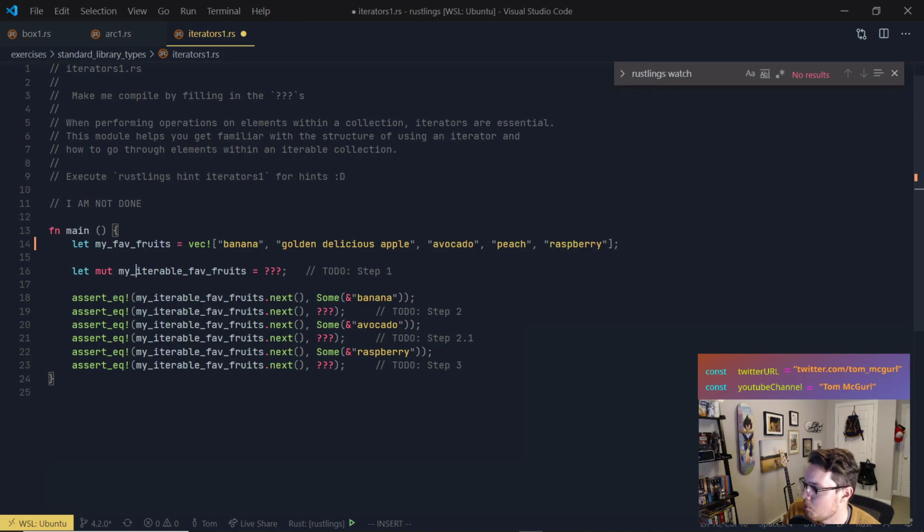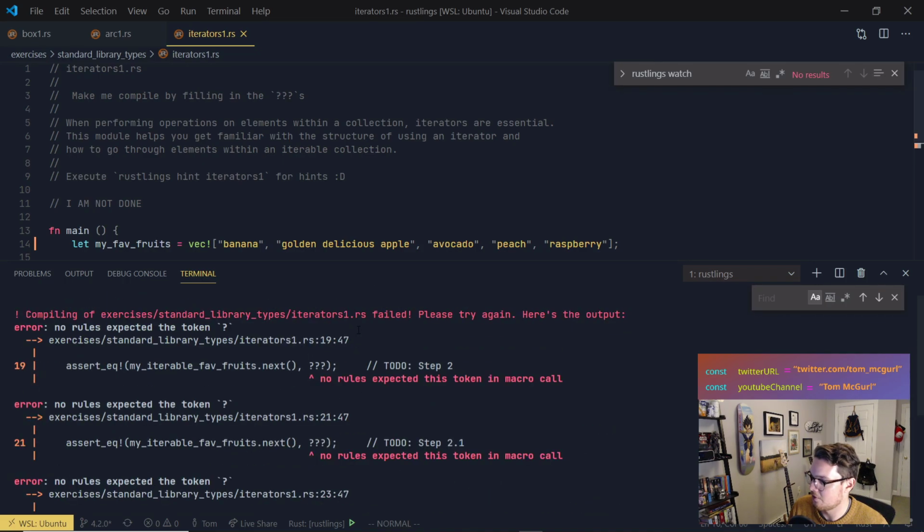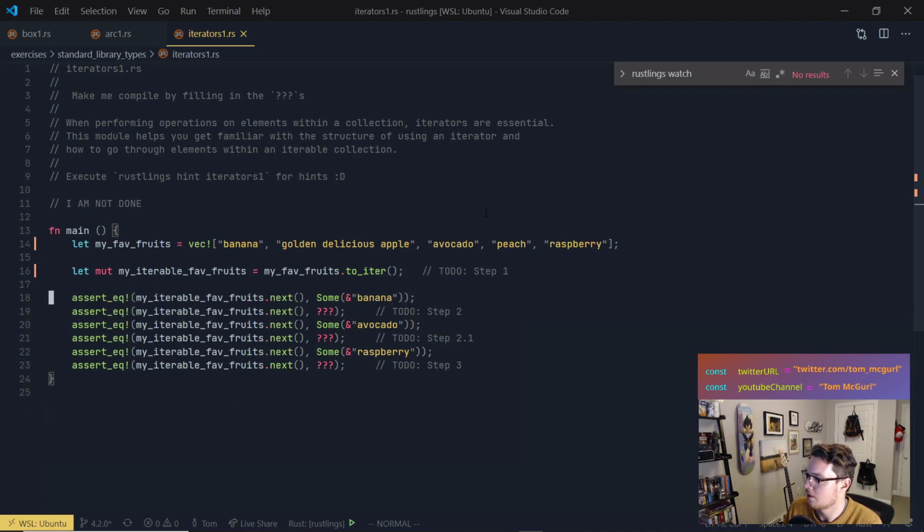Okay, so then we have immutable my iterable fave fruits. So what are we going to do? We're going to do my fave fruits dot to iter, which I've seen, and the reason I know to use it is I've seen it. Now we have to fill in these other question marks. Let's do it. My iterable fave fruits next, some banana. So it's just asserting that